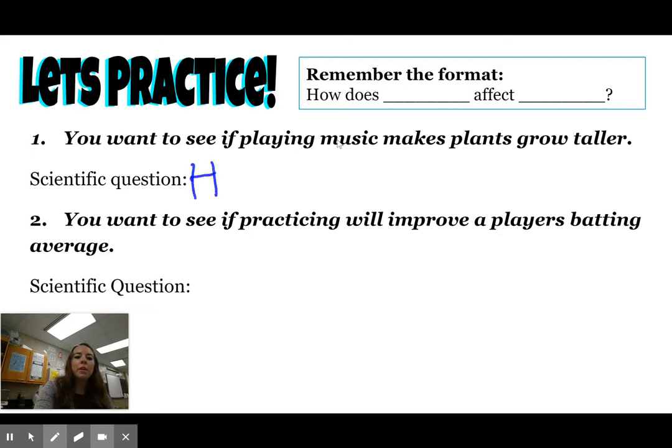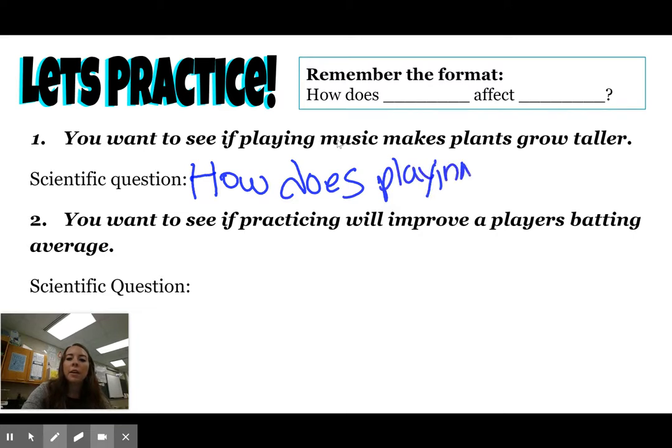How does, and so we want to see here, it says you want to see if playing music makes plants grow taller. So we're going to see how does playing music, and then I will follow our format again, affect.